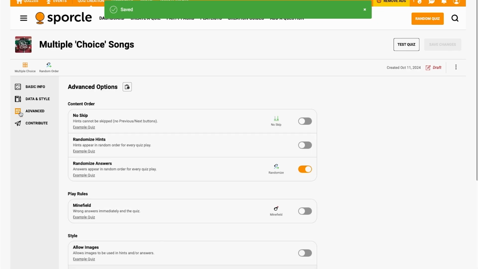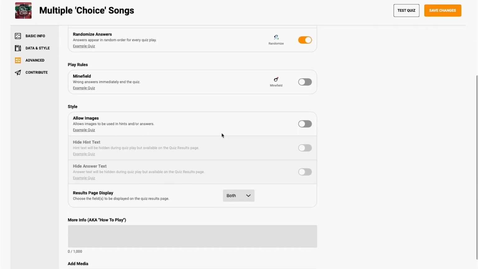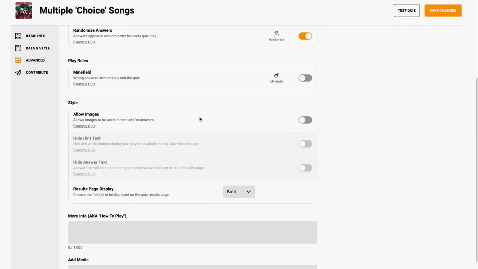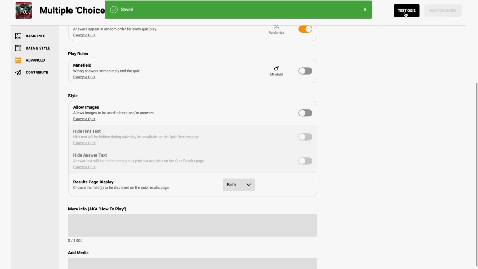Because we're not concerned with question order this time, we'll turn on Randomize Hints. More importantly, however, we need to make sure that this Randomize Answers option is on, since the first answer in our data tab is always the correct one, and we don't want to make things too easy for players. Looking through here, the rest of these settings look good, so we'll leave everything as is, quickly save our changes, and select Test Quiz so we can have a little look.